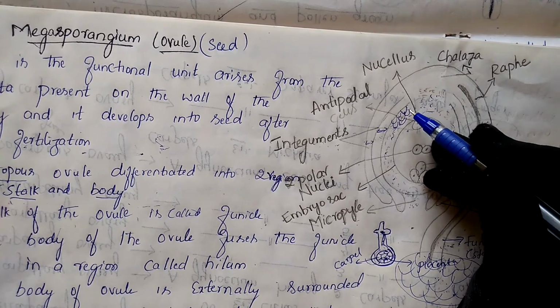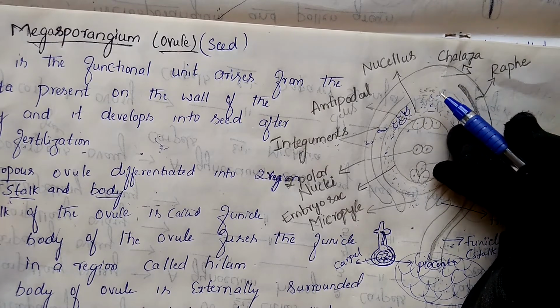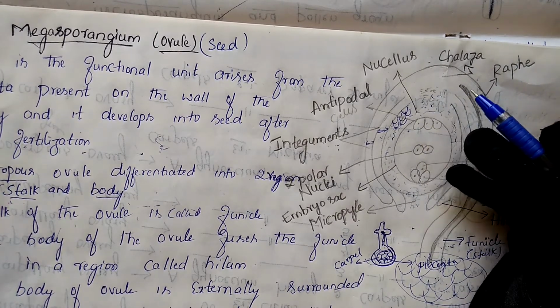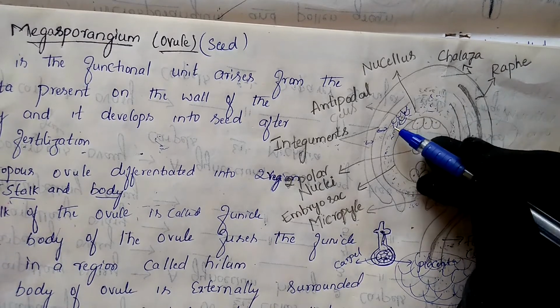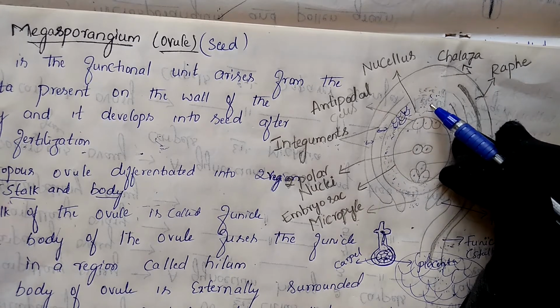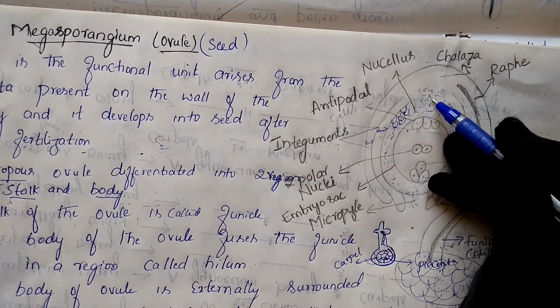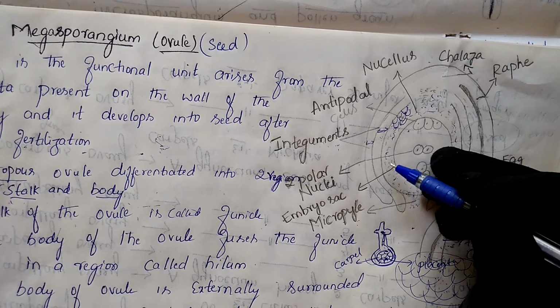After fusion, when the male gamete fuses with the female gamete, a zygote is formed, and later that zygote develops into the embryo. At that time the embryo needs food. So who is supplying it? This nucellus only. As I mentioned in my previous classes also, the nucellus supplies the food. That's why it contains a large amount of reserve food material.